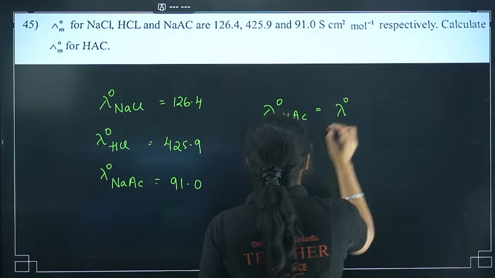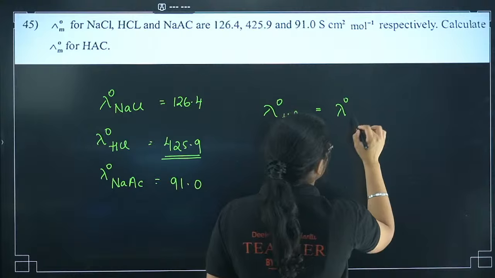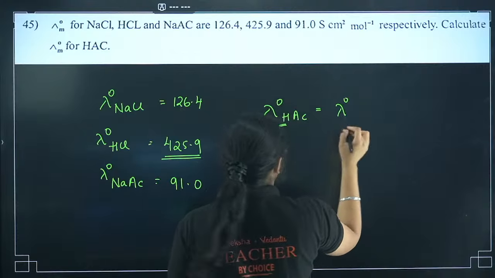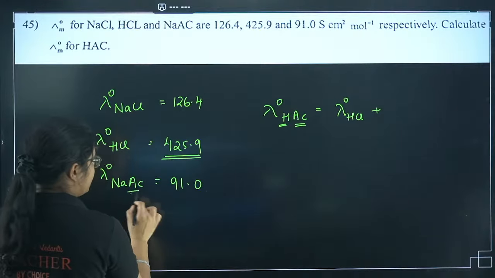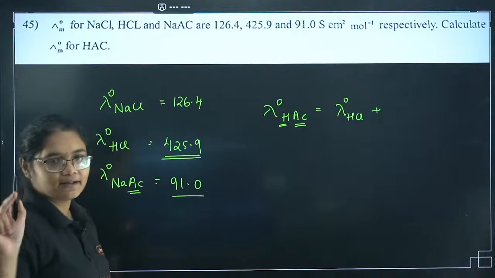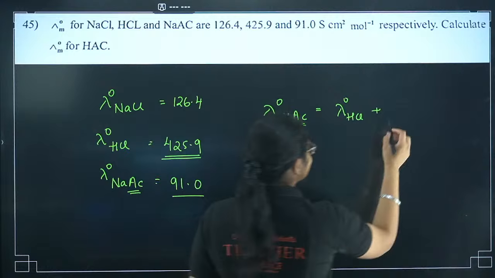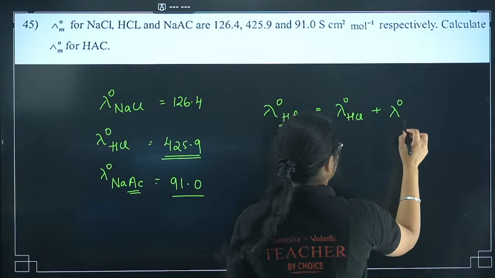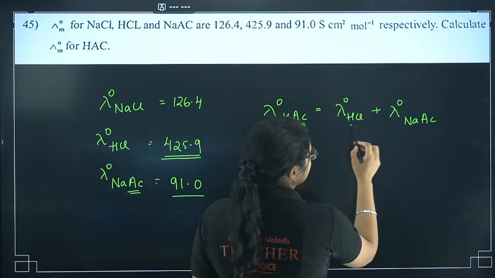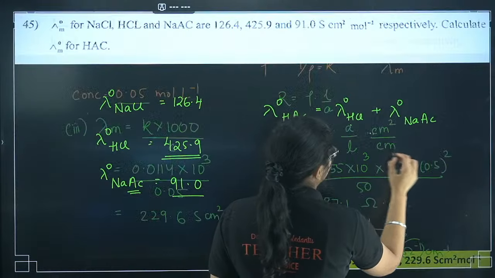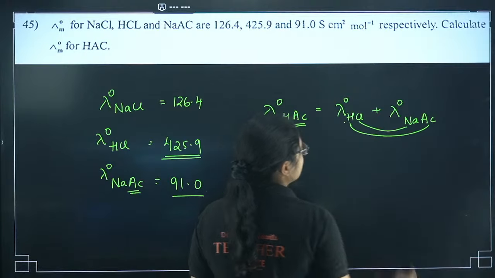So we have this one. See, I need H first. Which one will give me H? This one will give me H, right? So I'll take lambda naught of HCl. Next I need Ac. Where will I get Ac? I will get it here, so that is lambda naught of NaAc. Now when you add these, you will get HAc, and you will also get NaCl.